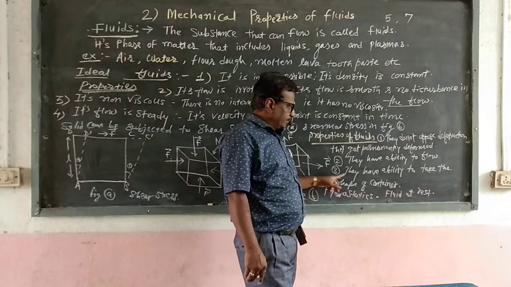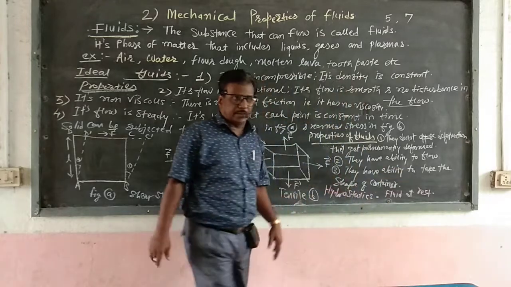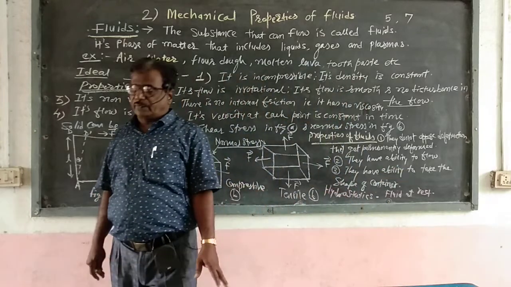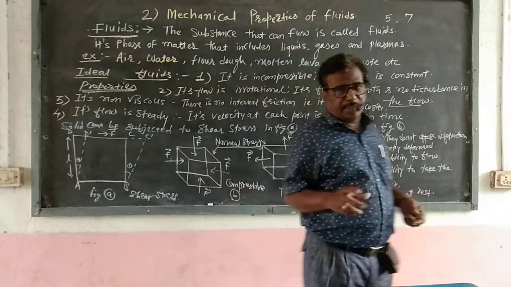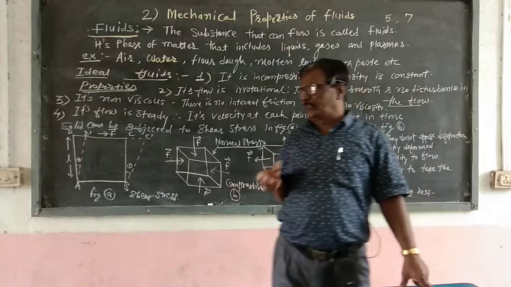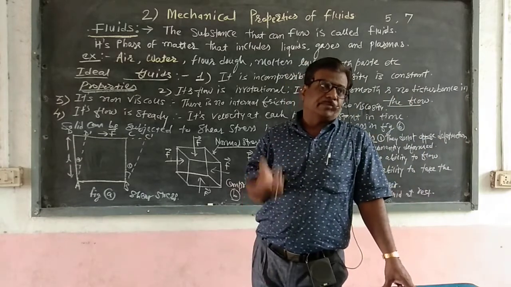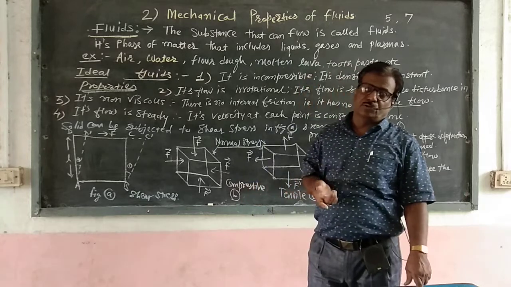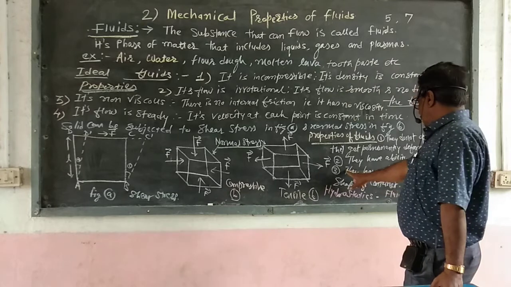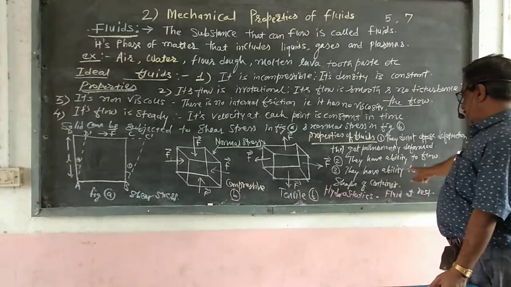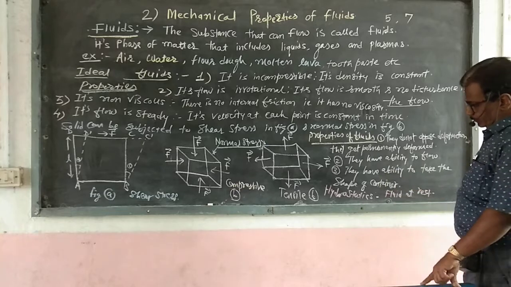The third property: they have the ability to take the shape of the container. Suppose we take water into a glass, or a vessel or a container, the shape of the container goes to the liquid. So that is the third property. They have the ability to take the shape of a container.